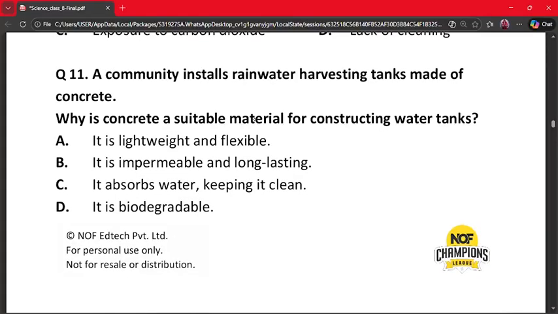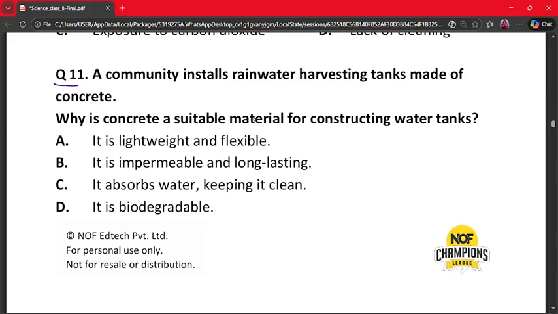Our next question is question number 11. A community installs rainwater harvesting tanks made of concrete. Why is concrete a suitable material for constructing water tanks? A. It is lightweight and flexible. B. It is impermeable and long lasting. C. It absorbs water, keeping it clean.